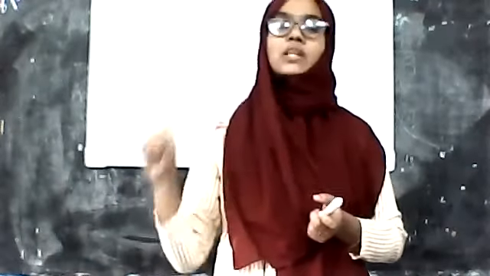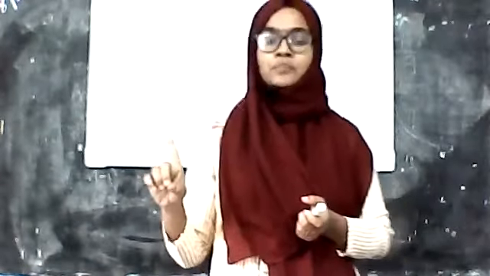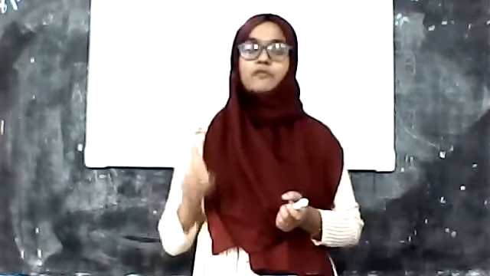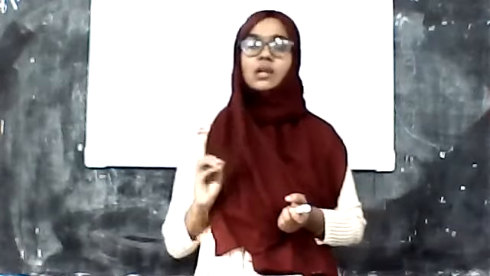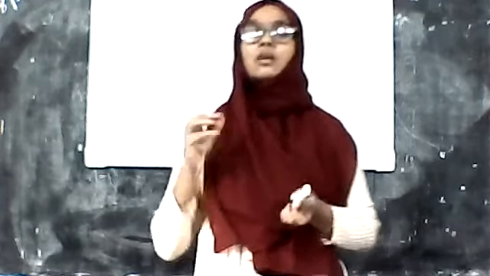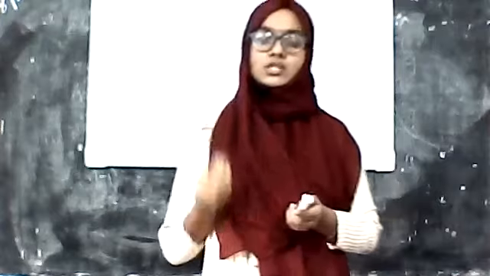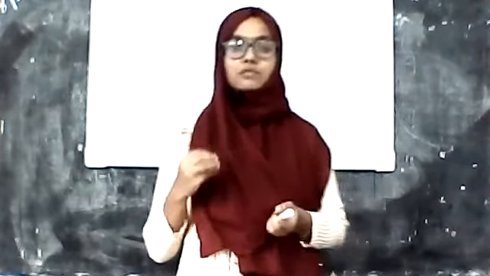Such a device is the sundial. A sundial is one type of device that was used in ancient times to know the time. I have some images of sundials. Because of a mistake, I have not included them in this video.